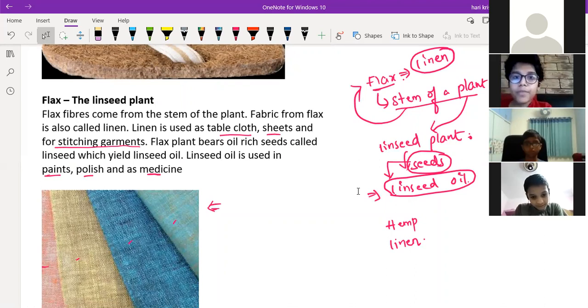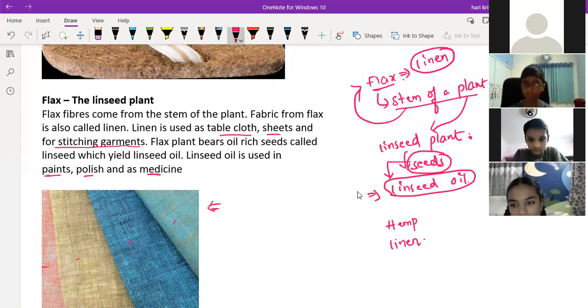Sir, should we explain or read, sir? You have to explain to him. Yes, sir. Flax fibers come from the stem, and they can be used in tablecloths, sheets, and garments. And from its seeds we can produce oil, and from that oil we can produce paints, polishes, and medicines. Okay, good.